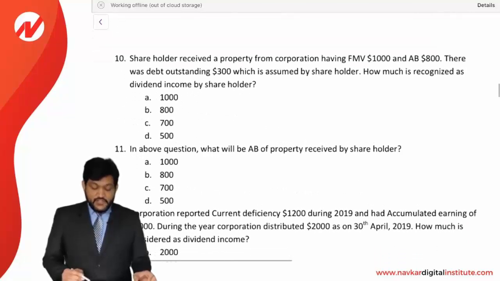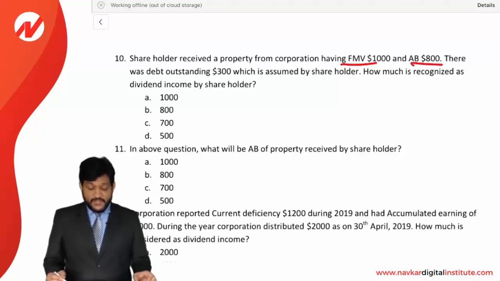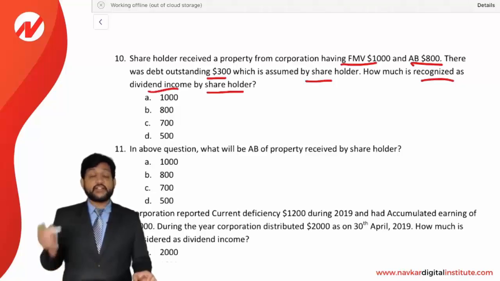Next, a shareholder received a property from a corporation having an FMV of 1,000 and AB of 800. There was a debt outstanding of 300 which is assumed by the shareholder. How much is recognized as a dividend income by the shareholder? Okay. Now, how much is to be recognized as a dividend in property distribution?